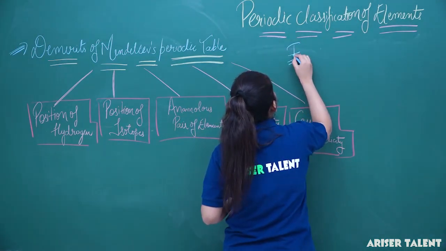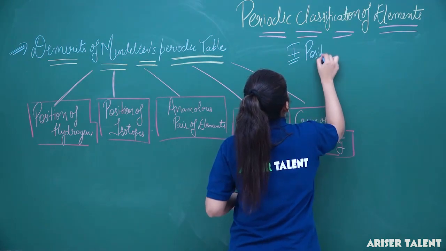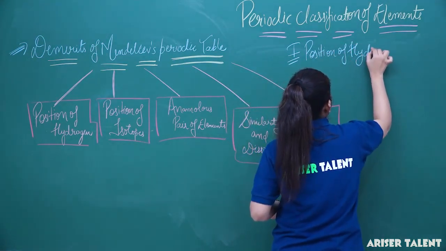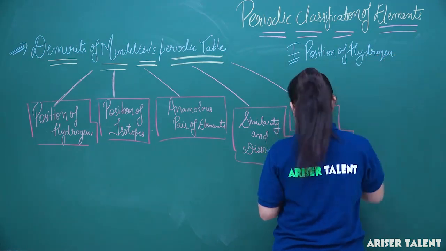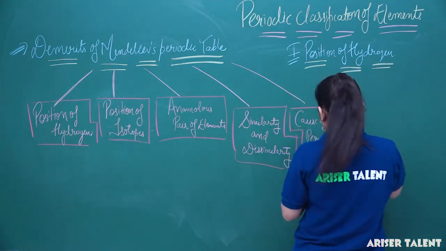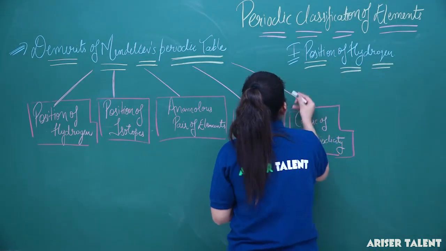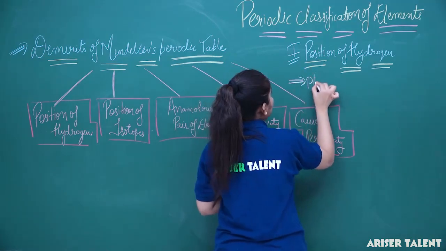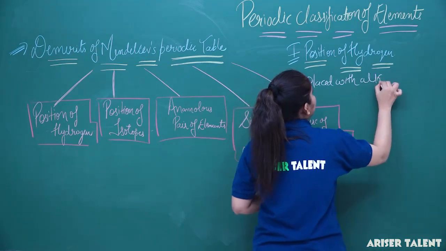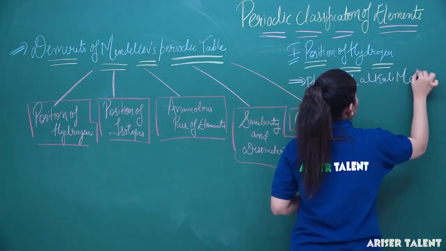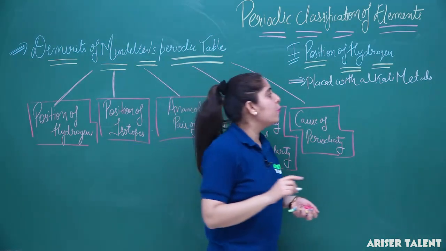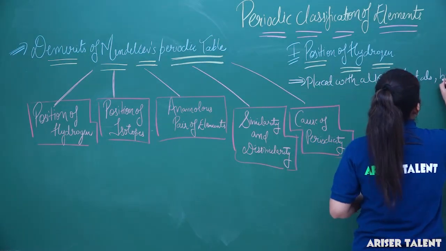So firstly, the position of hydrogen. Hydrogen is placed with alkali metals, but some of its properties can also resemble fluorine and chlorine.